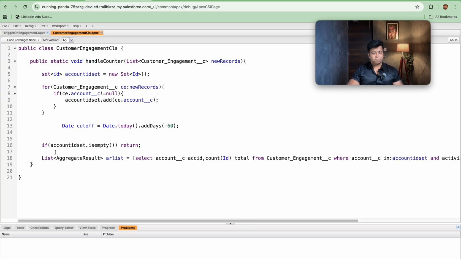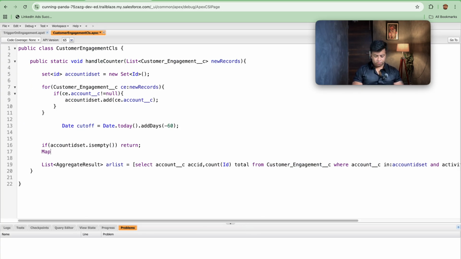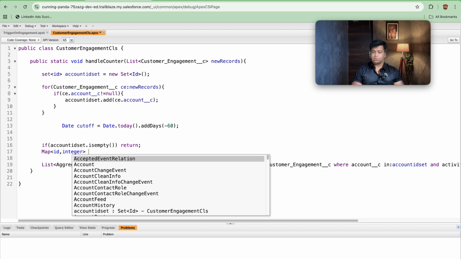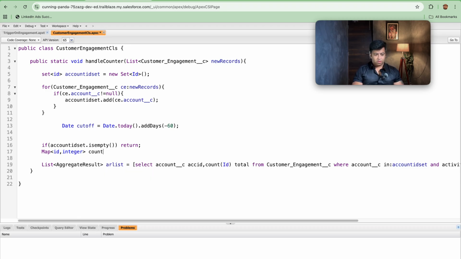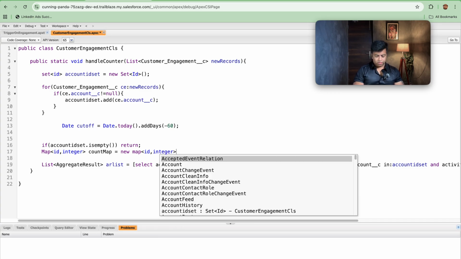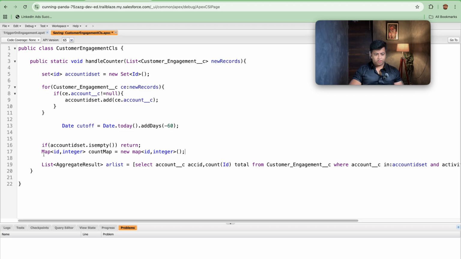So now let's create a map first. That is Map<Id, Integer>, because we just need to store the number of customer engagements that happened. So let's make it countMap is equal to new Map<Id, Integer>. Once we are done with this, we will be saving it out, and let's copy countMap. So let's iterate this out. I think this bracket is getting closed here for this method, so I will be moving this bracket a little down.